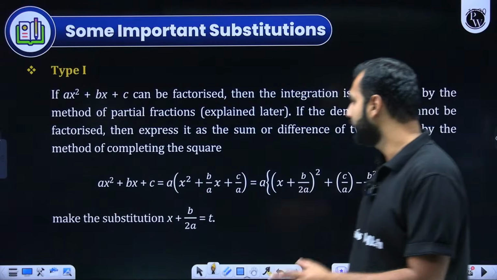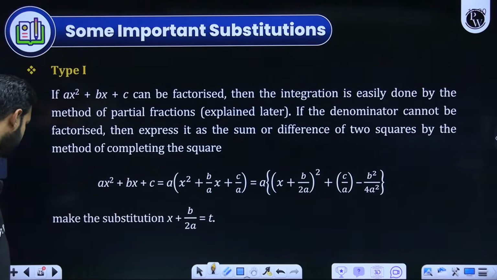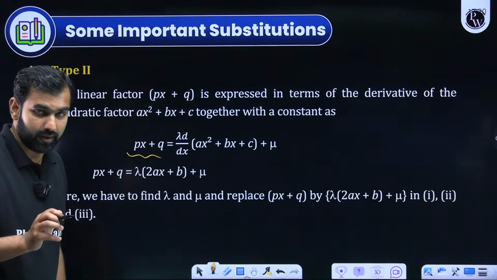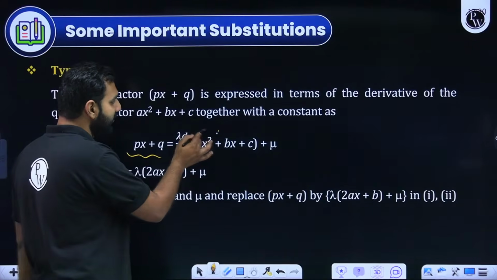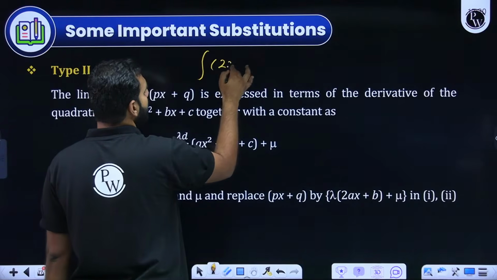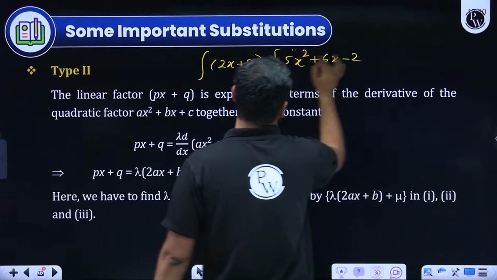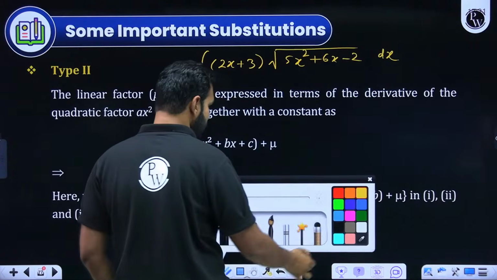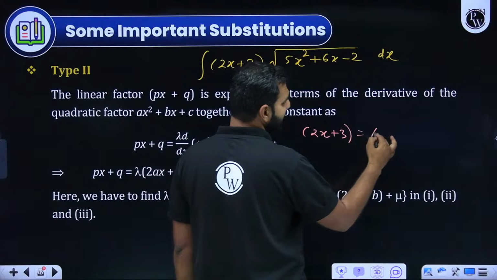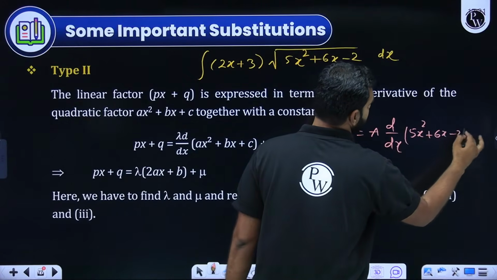All I'm saying is that here, that quadratic, I hope this is the process of converting that quadratic into a perfect square as we have discussed. Here, express the linear expression as a derivative of the quadratic times lambda plus mu. For example, if the integration of, let's say, 2x plus 3 into under root over 5x square plus 6x minus 2 is needed to be done, then first of all I'm suggesting you do this: this linear expression, which is 2x plus 3, express it as a times the derivative of this 5x square plus 6x minus 2, plus b.